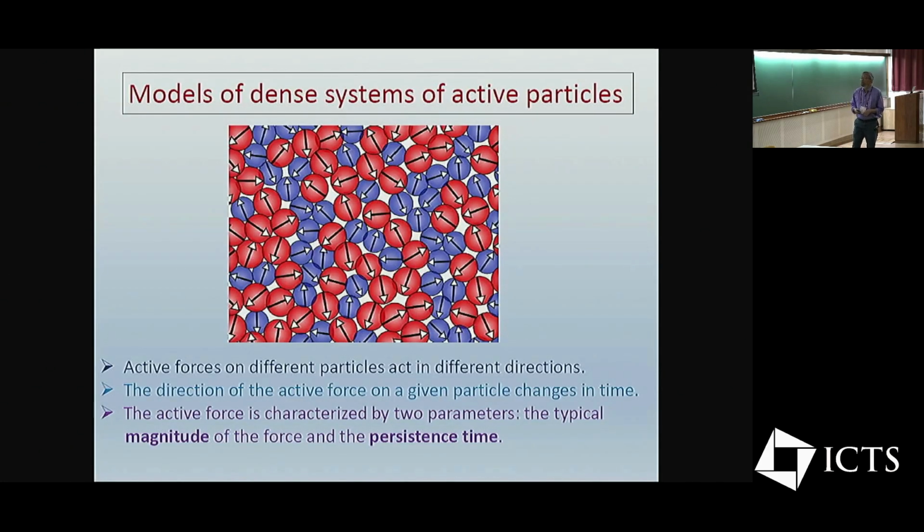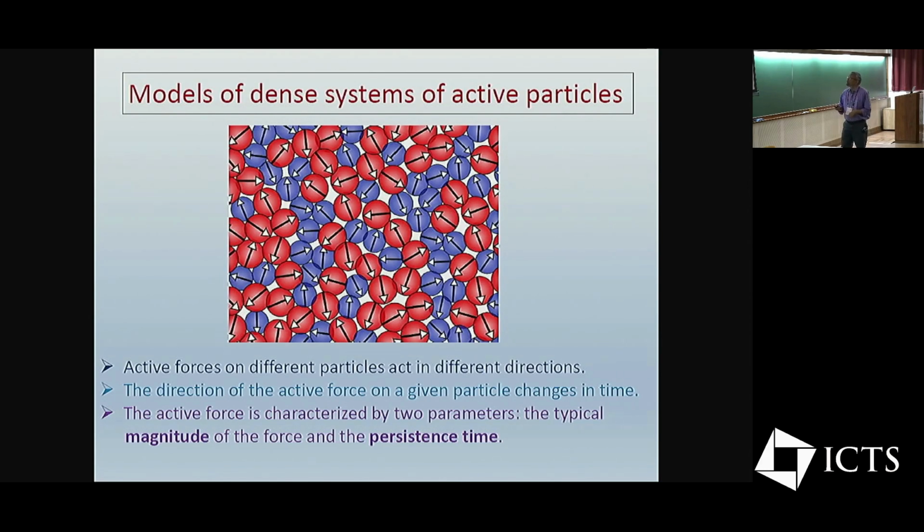So we have been looking at various models of dense active materials, and to get glassy behavior, we typically deal with not one-component systems, but a mixture of two different components with different interaction parameters. That is very common in studies of glasses, and here also we look at similar models, but then introduce activity and try to find out how the behavior is modified. So this is a cartoon where you have two different kinds of particles, and they're dense, very close to almost touching each other.